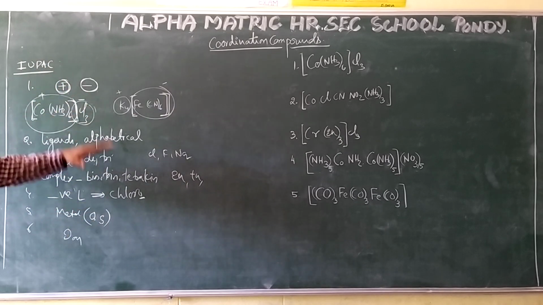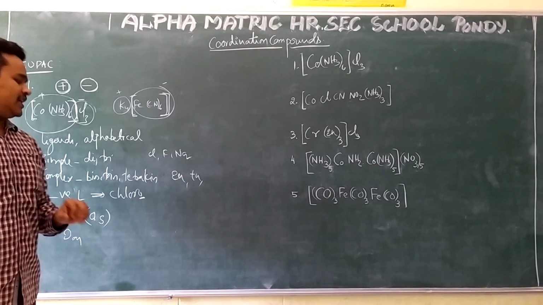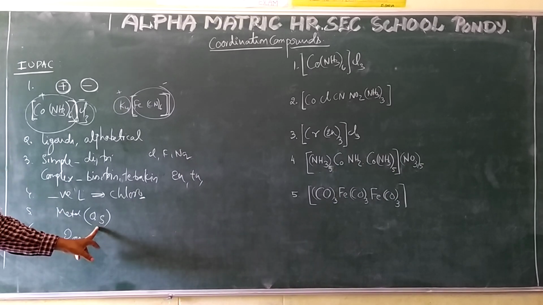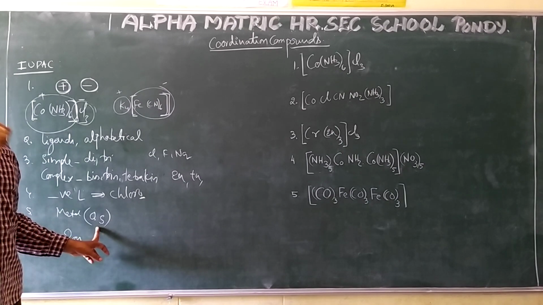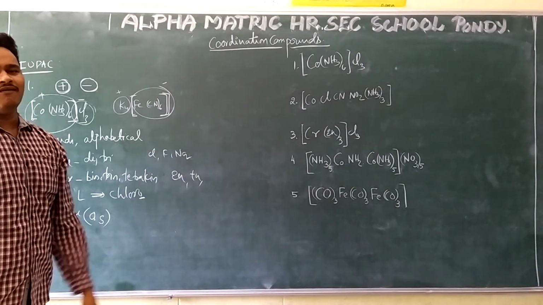While writing the name, I have to follow all these rules. I also need one more concept, the oxidation state. First the ligands come, how many ligands there are, then they come in alphabetical order, then the metal, with the oxidation state in brackets. I have to find out the oxidation state for a given complex. After that, the name will come automatically.